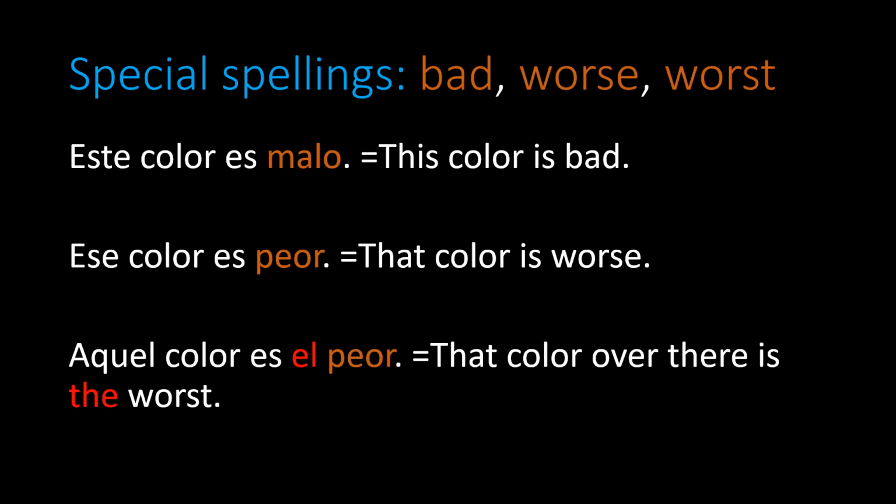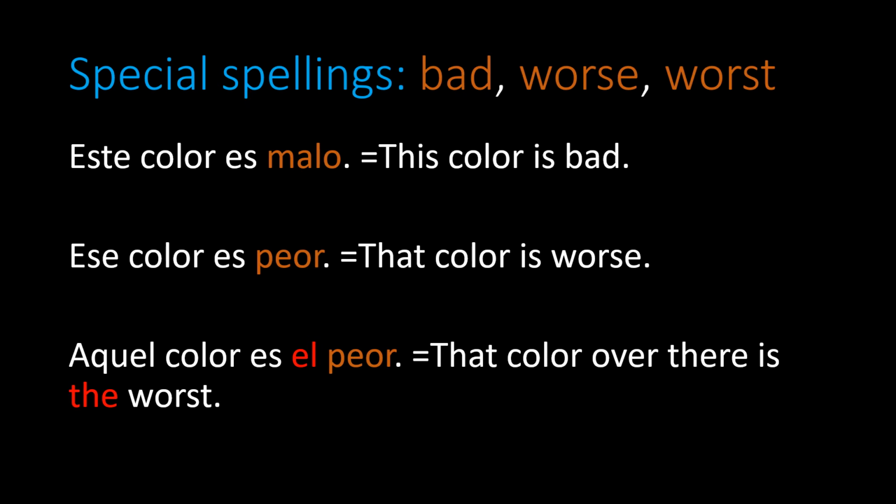Here's another adjective that has special forms in the comparative and superlative. Este color es malo. Malo is the adjective. It's masculine singular because color is masculine singular. Look at the second example. Ese color es peor.